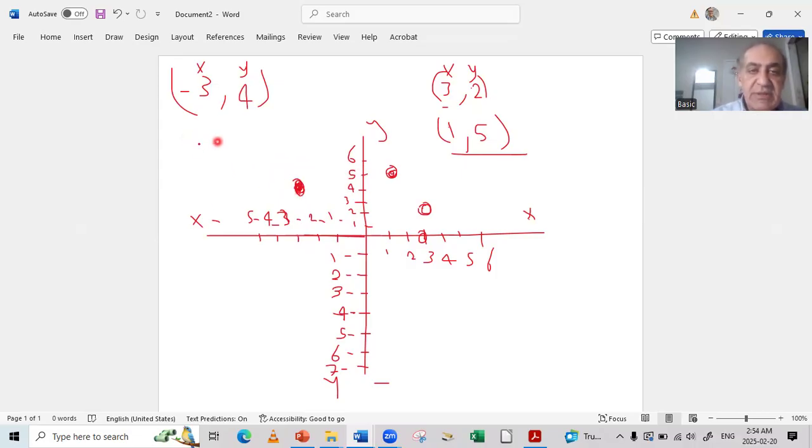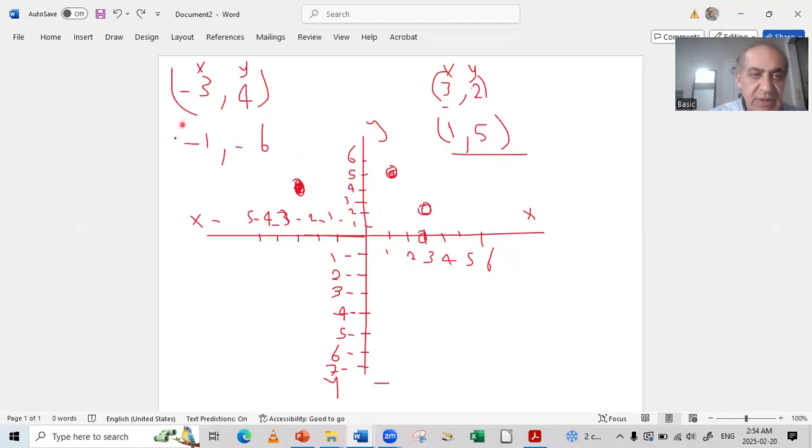If I want a point like this, just as an example, -1 and -6. Cool, guys. Sorry, that's the same thing. Control Z.